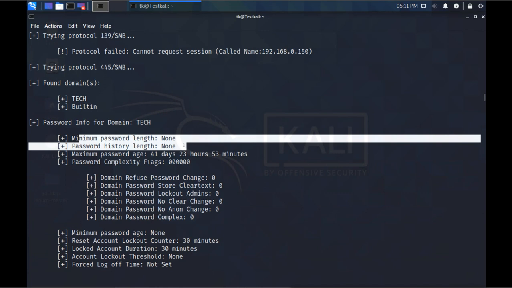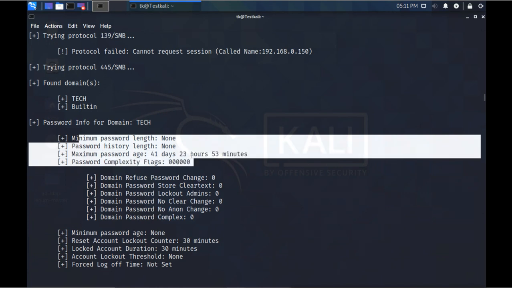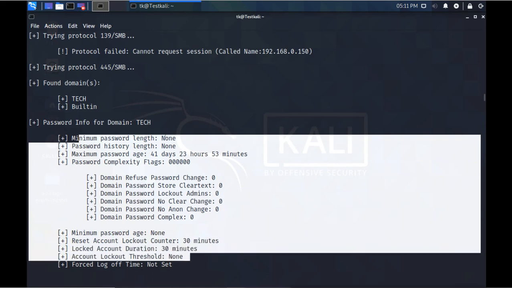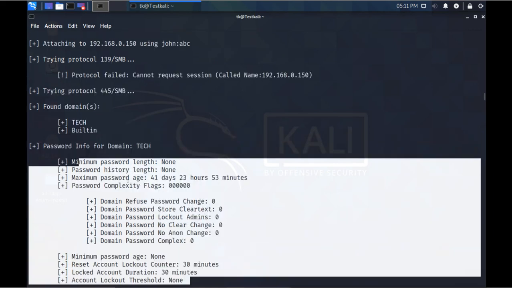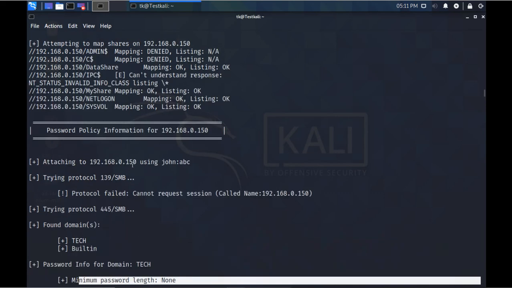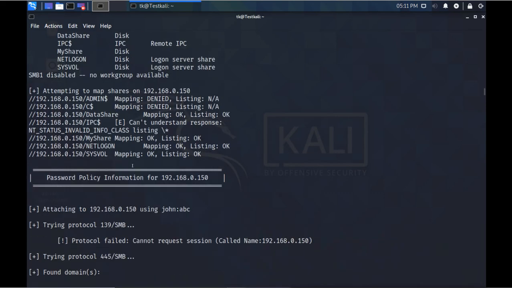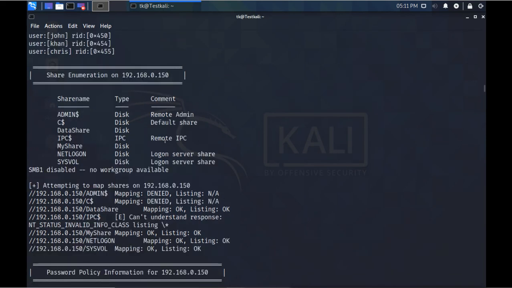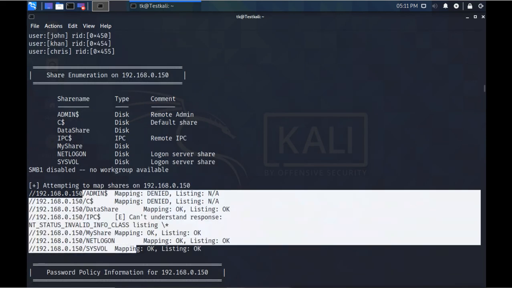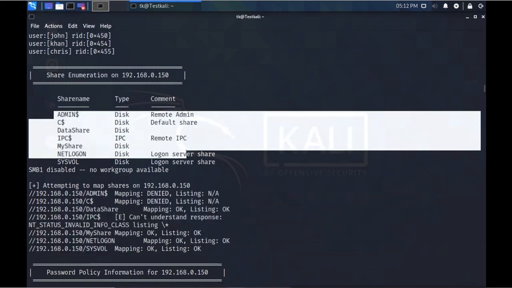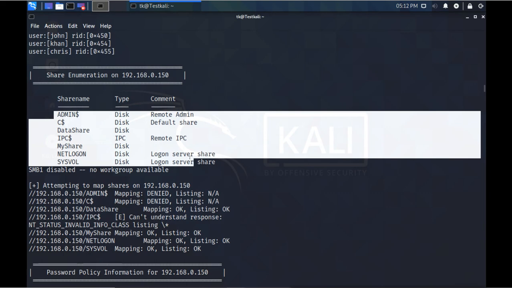Minimum password length, maximum password history, password age, minimum complexity, maximum whatever, all the history, all the password policies it is showing. And it is showing all of these with the user account, which is a normal user. Then it is showing the share folders here, and also it is showing these shares here. These are the share folders we have there.